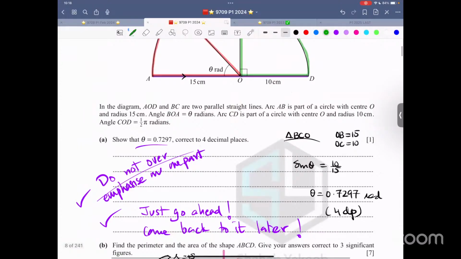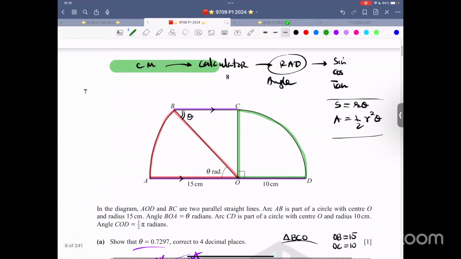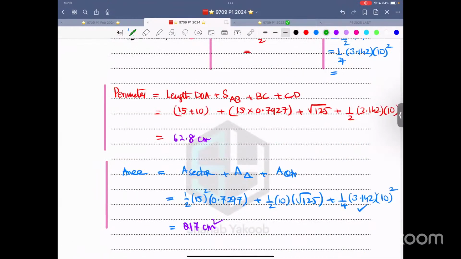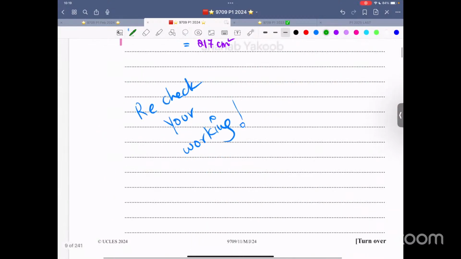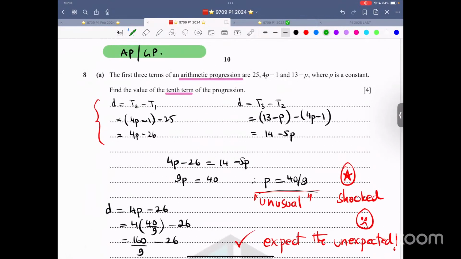Acha ji. Now over here, no, I'm not in the mood for this particular question. Let me focus on this AP GP question. Read the question first. What does the question say?